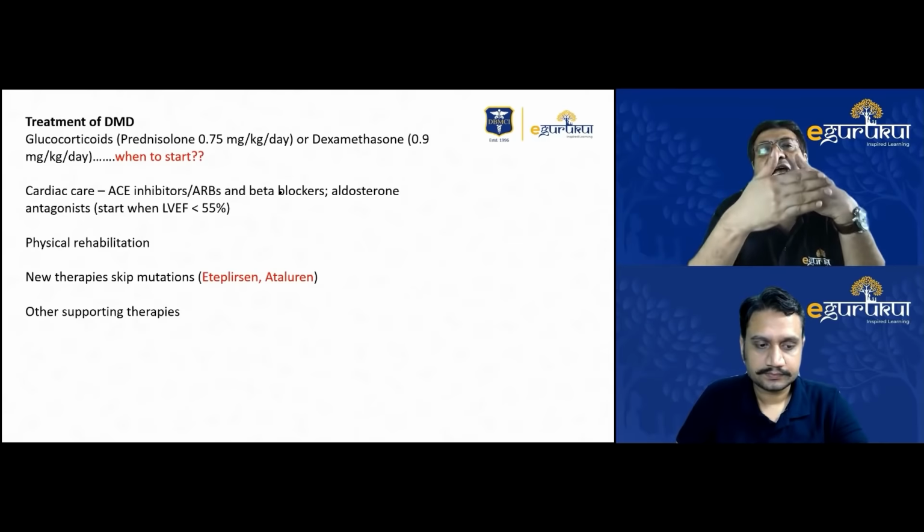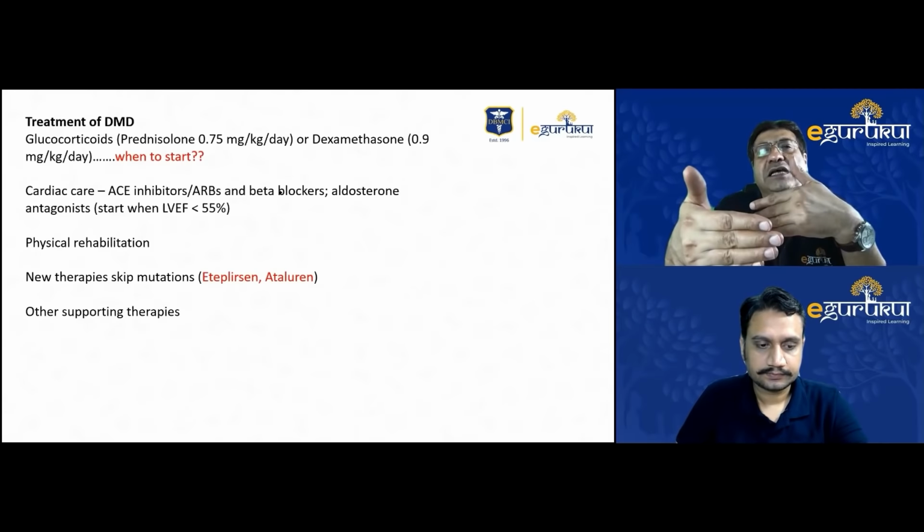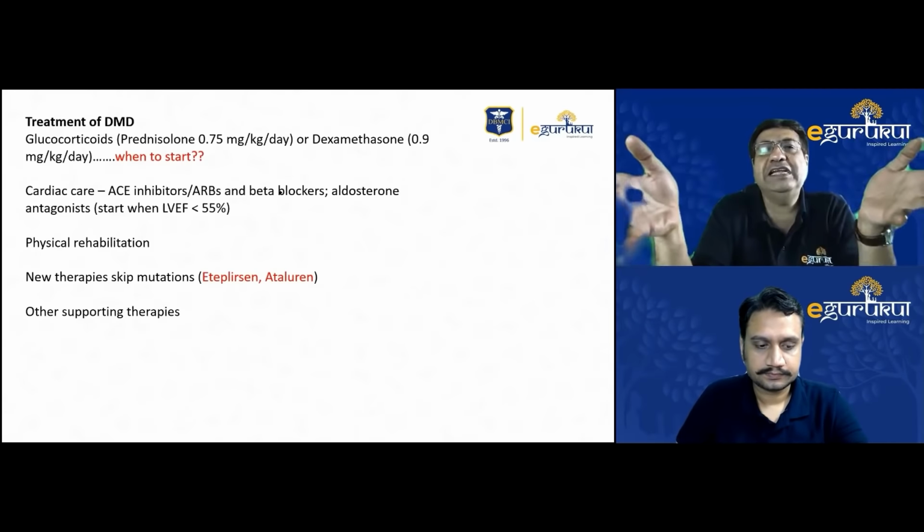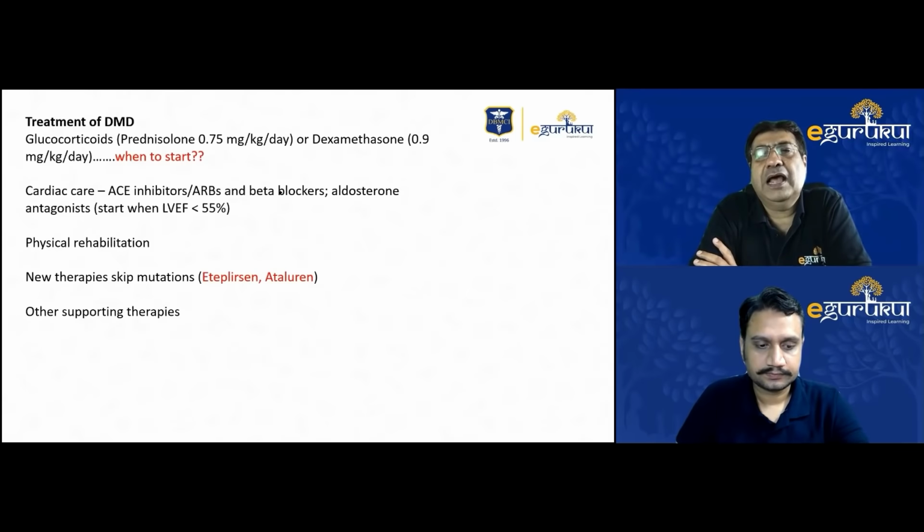For example, the child had been growing till a certain age. As I told you, the child initially appeared absolutely normal and there was no abnormality that the mothers could detect. But after a certain period of time, after the child started sitting, standing, walking, then the regression of the milestones starts. That means after a certain time, say 2 to 3 years of age, while walking, the child now starts falling down.